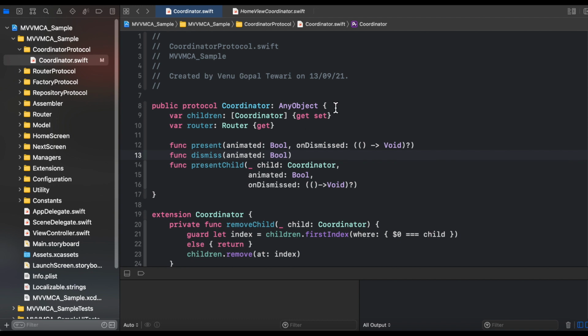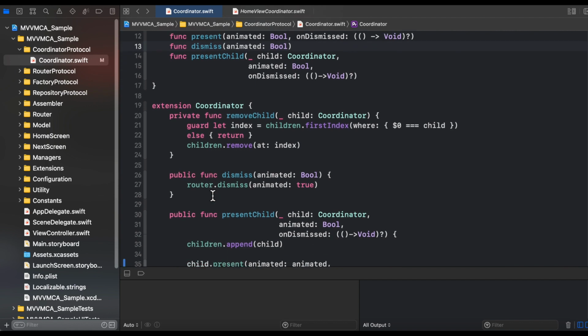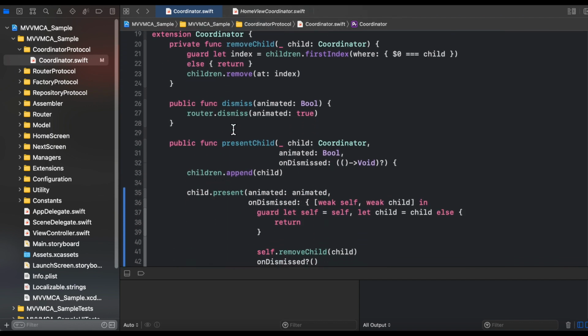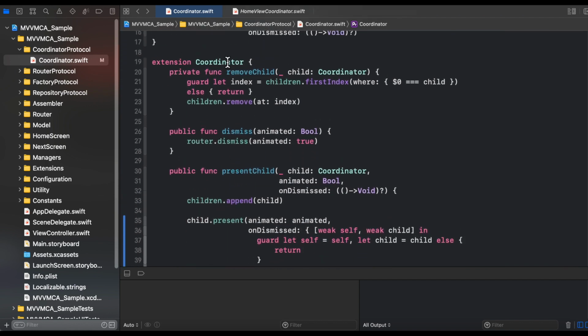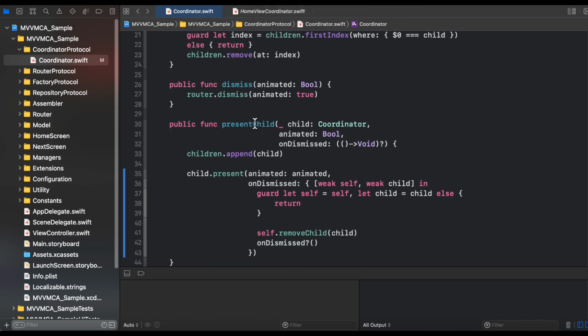These are the methods that are mainly used in the coordinator protocol, and we have also provided default implementations for two methods in the extension of the same protocol. Those are dismiss and present child.